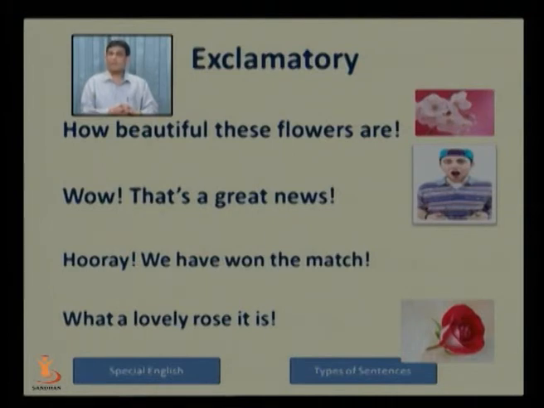So what kind of excitement, what kind of response, what kind of reply first will come out of your mouth? Wow, that's a great news, obviously. So it shows your excitement. So when one gets excited, maybe the excitement may be a happy mood, maybe angry, or maybe any kind of excitement, when we express our excitement, it is called exclamatory sentence.